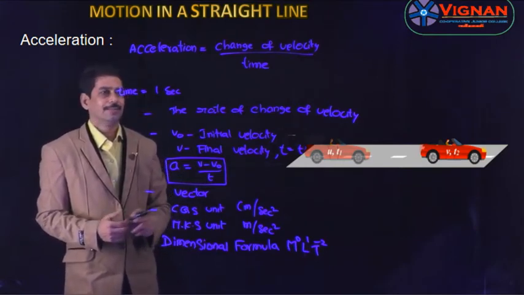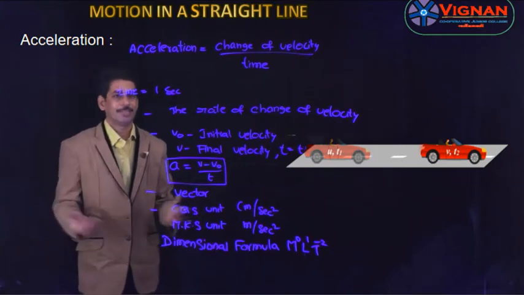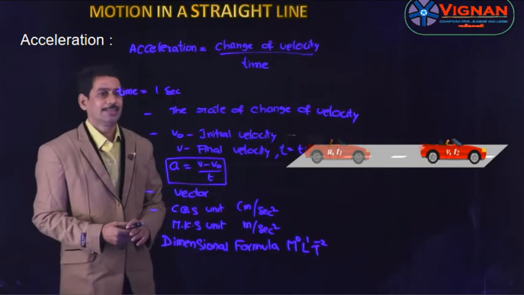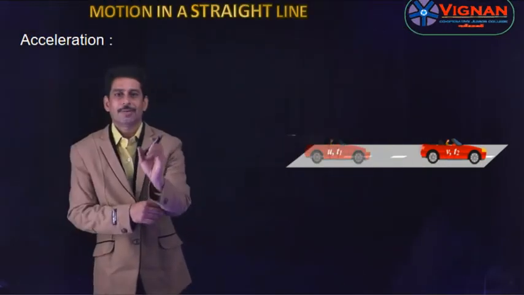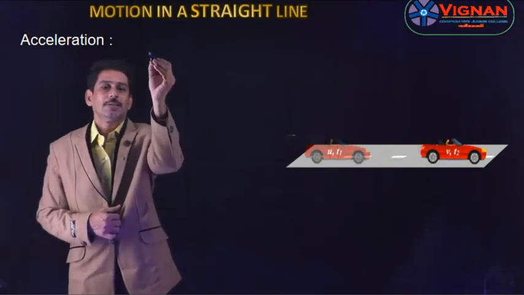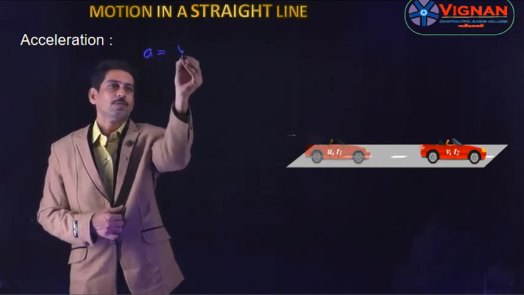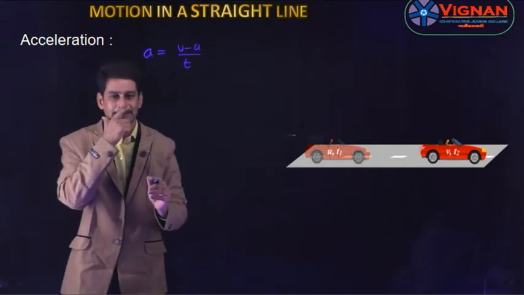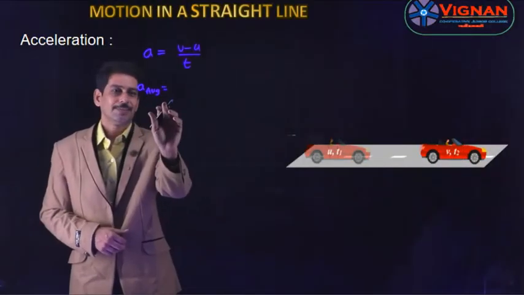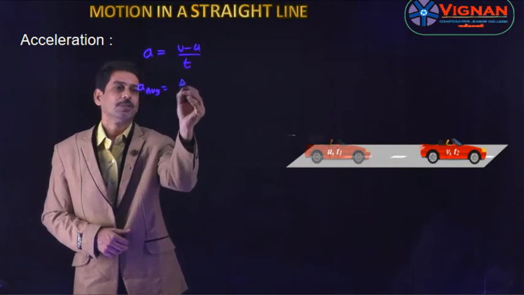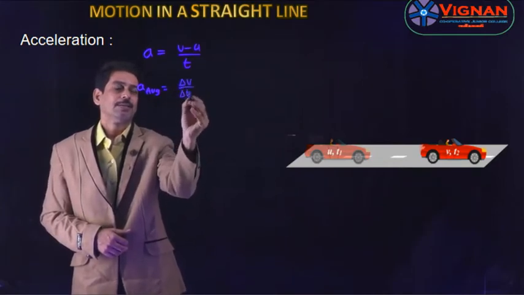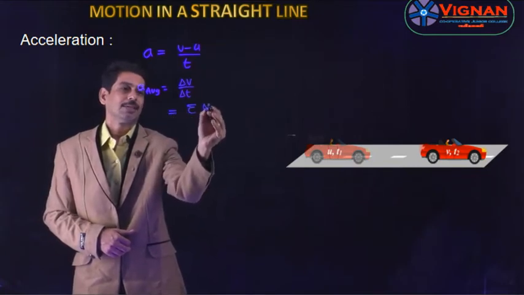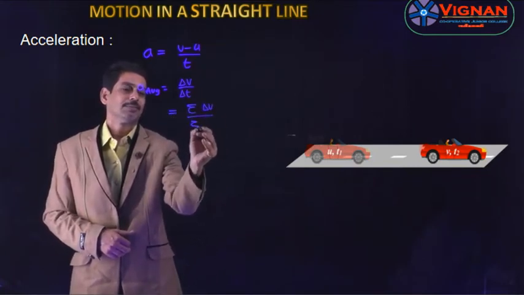The velocity may increase or decrease. If the velocity increases, acceleration becomes positive. If the velocity decreases, the acceleration becomes negative. The formula for acceleration is a is equal to v minus u by t. Whereas the average acceleration is given by a average is equal to delta v by delta t, or this can also be written as sigma delta v by sigma delta t.